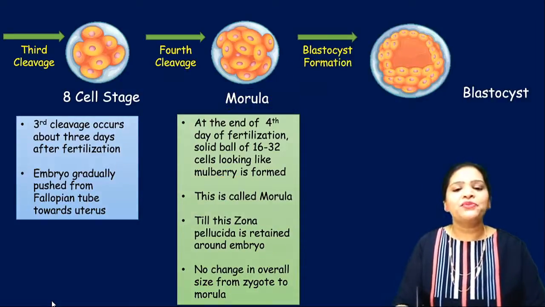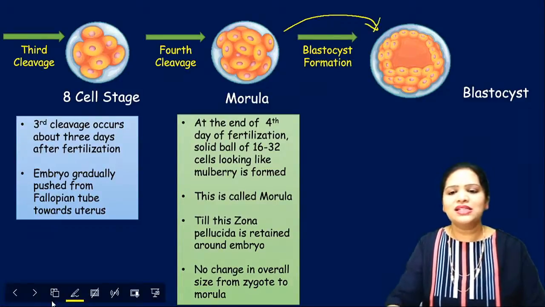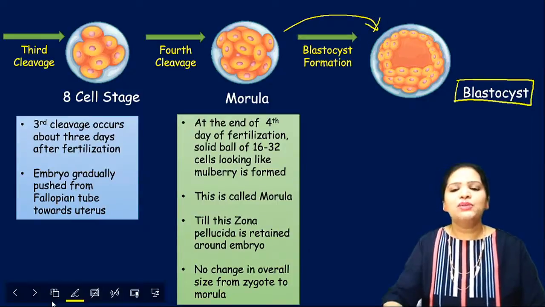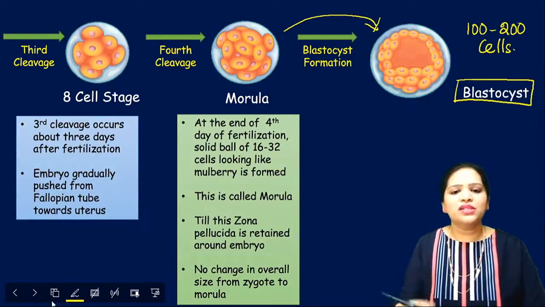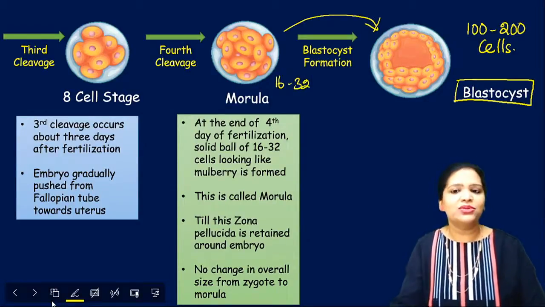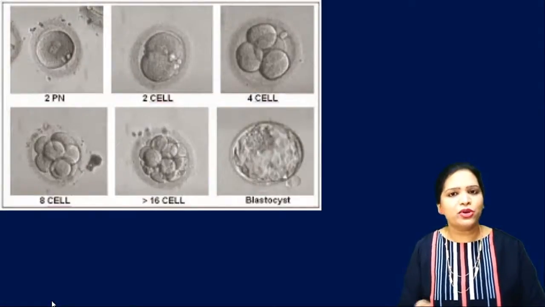Right. So after the morula, the next stage is the blastocyst. This is our end product. Blastocyst is almost 100 to 200 cells. We know morula is almost 16 to 32 cells. It is not just double, more than that. That is called blastocyst. So this is what is happening in this process. This is called blastulation.